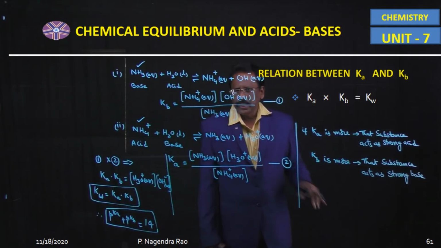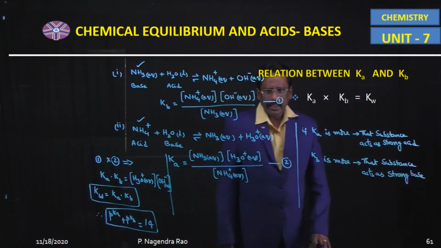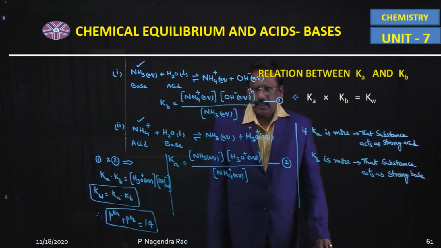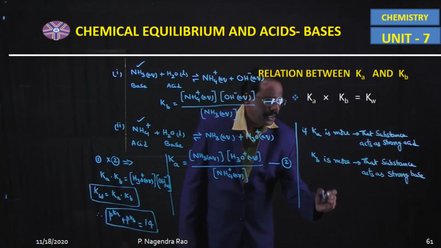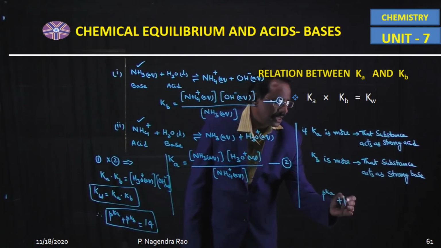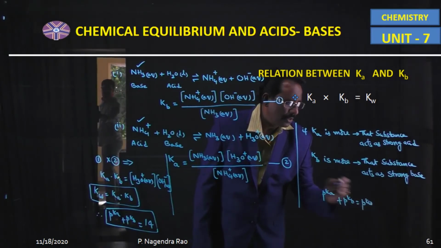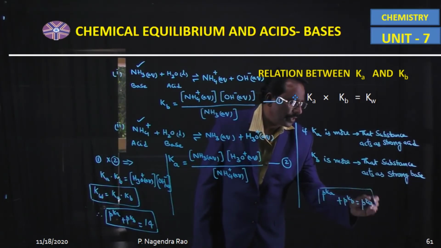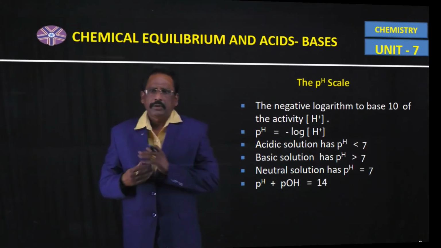So finally the relationship between Ka and Kb is pKa plus pKb is equal to pKw. pKa plus pKb is equal to pKw.